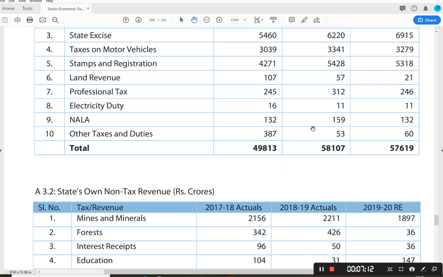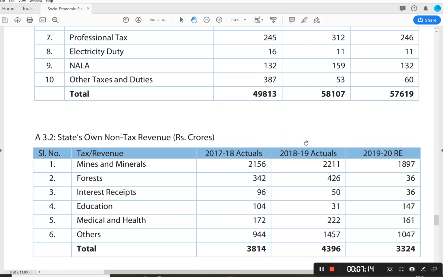And then let us see the non-tax revenues of the state government. The contribution of the non-tax revenues to the state government is not much. It is around 3,324 crores. And you can see very clearly the trend of decrease in the non-tax revenues. In 2017-18 actuals, it is 3,814 crores. You can see the increase as well as decrease. In 2018-19 actuals, it is 4,396 and 2019-20 revised estimates 3,324.